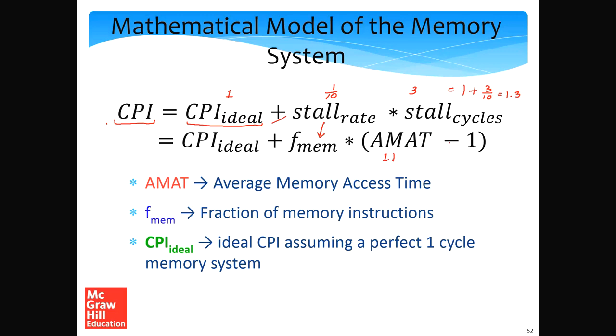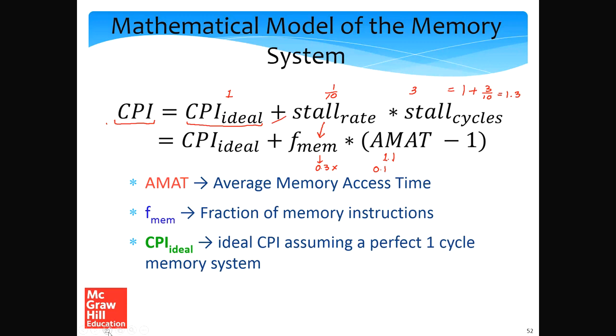Then we compute the number of stall cycles as the average memory access time minus the time it takes to perform an ideal access, which is 1 cycle. So in this case, it is 1.1 minus 1, which is 0.1. Assume that 30% of the instructions are memory instructions, so the CPI will be CPI ideal plus 0.3 times 0.1.